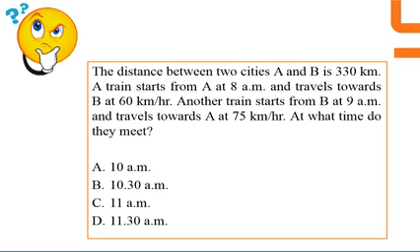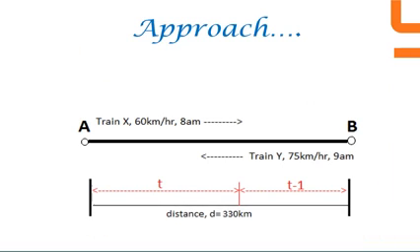Option A, 10 am. Option B, 10:30 am. Option C, 11 am. And option D, 11:30 am. So let's see how to approach this problem. There are two cities A and B. Distance between them is 330 km.